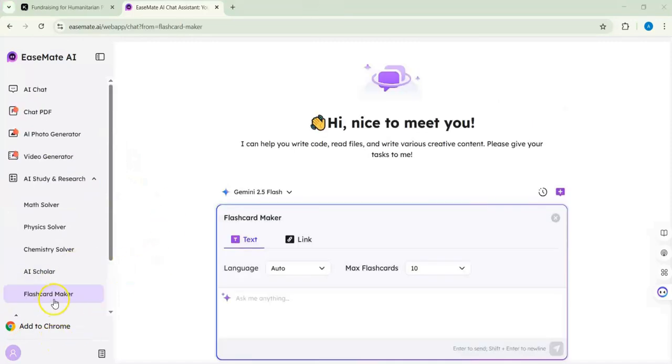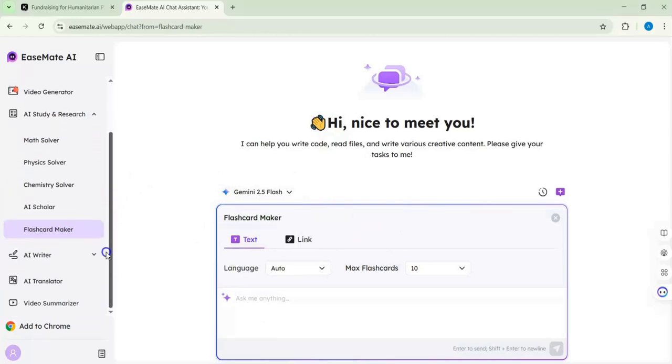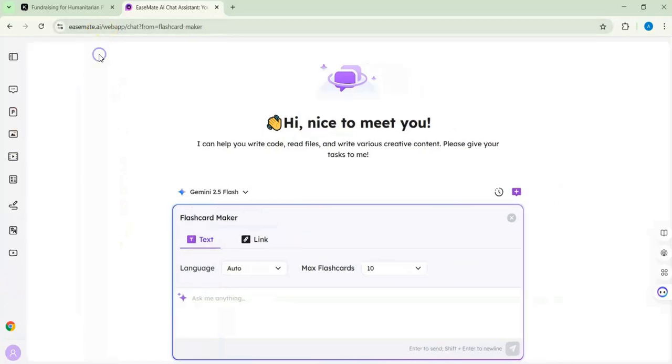And if we go, for example, to the flashcard maker, you can put in text or a link, then they can create for you, for example, a maximum of 20, and you can use the model you want as normal, and that is also fine. You can go for video summarizer, AI translator, AI writer, whatever. So I believe you need to explore it. It is very, very useful.